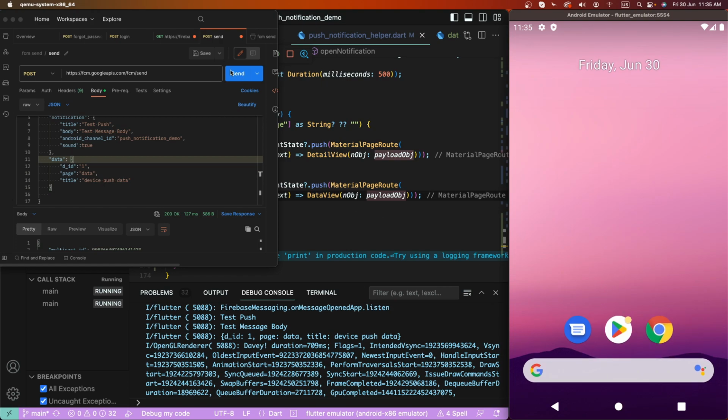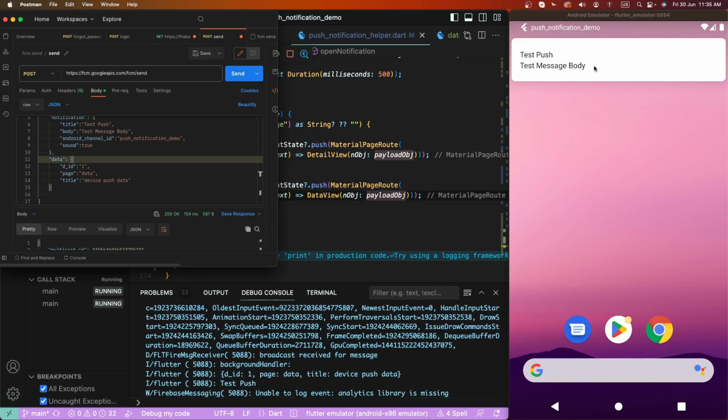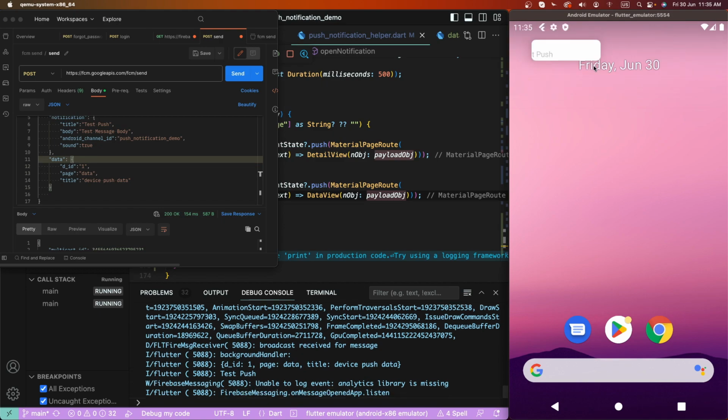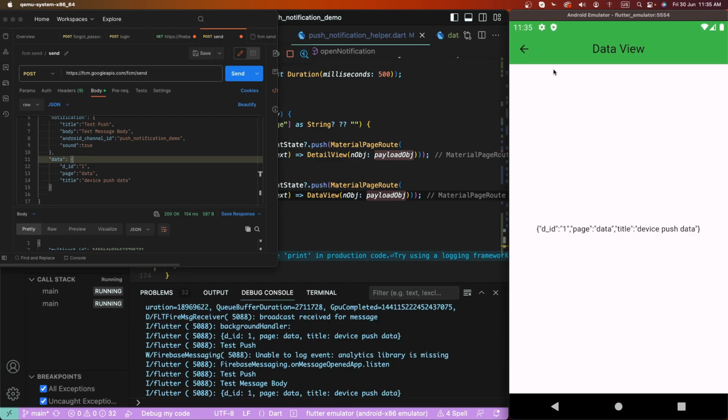After that we need to test. Now we need to send this push here. Okay, now the push is sent. We need to open it. Click on this push. It opens the data view here. Now go back.